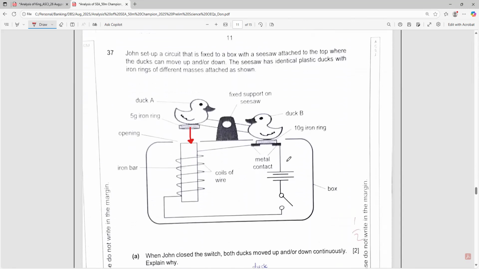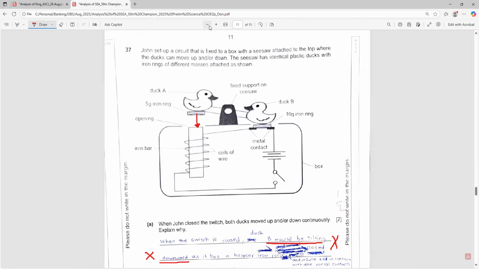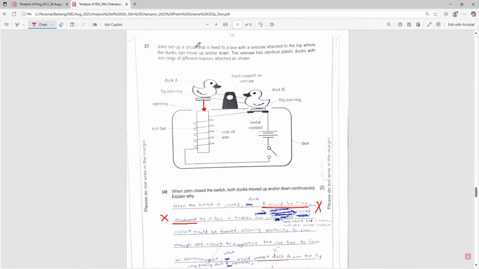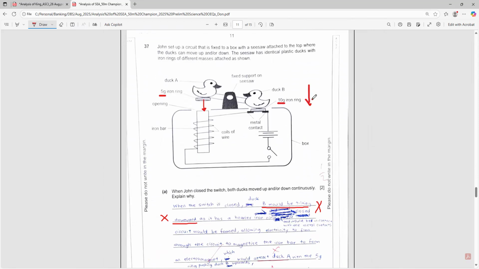Okay, this is a very interesting question, and I like this picture very much. You need to understand how this thing works. Because they say John has this setup, right? And you notice here this 10 gram. So the right hand side is heavier than the left hand side. So gravitational force will tend to pull duct B downwards. Okay, duct B downwards. So say when John closes the switch, both ducts move up and down continuously.